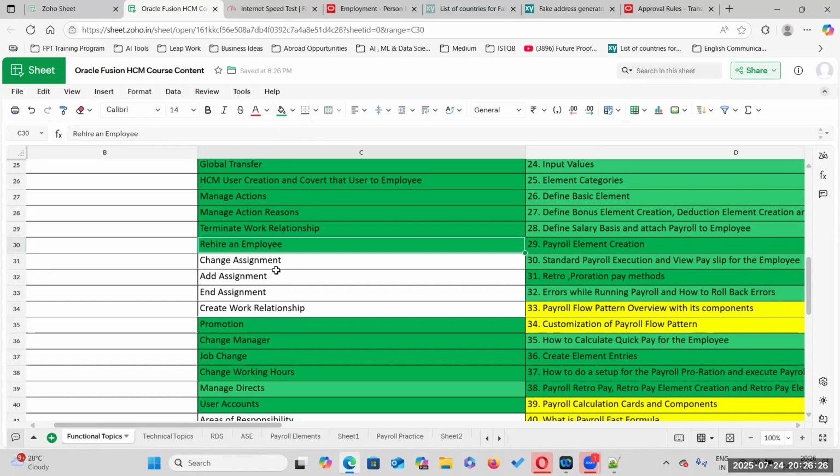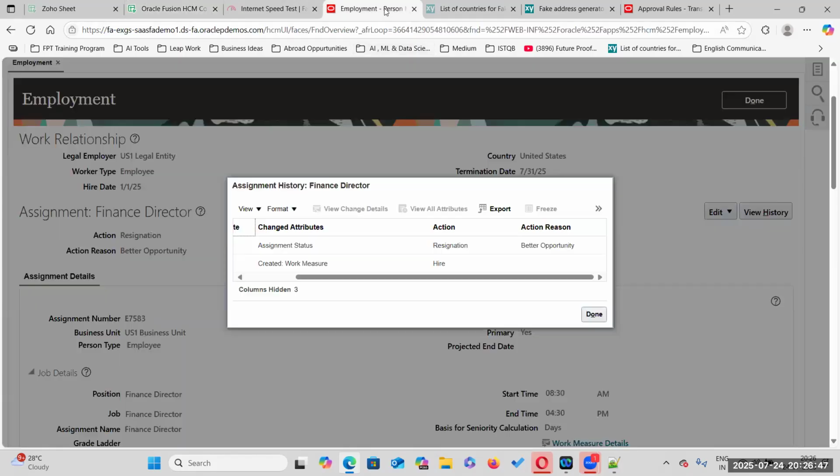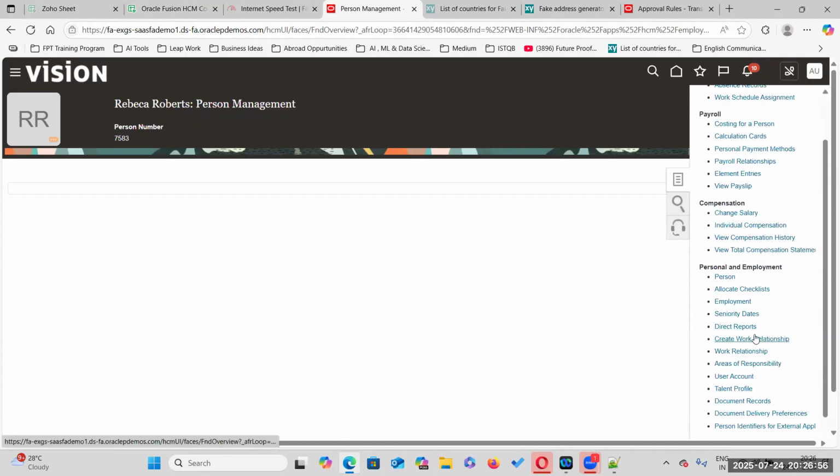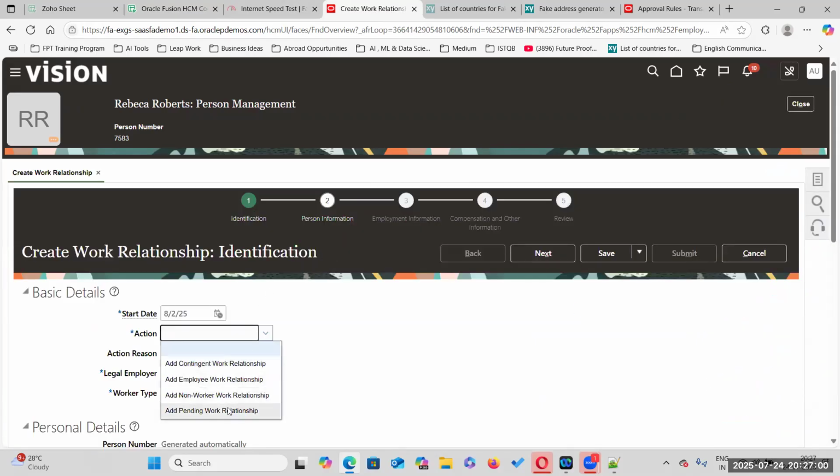These are very small. We have already seen create work relationship, right? Whether it is rehire or hire, the work relationship is the same. From create work relationship only, we have selected the action as rehire an employee. Because there is no rehire option here now.